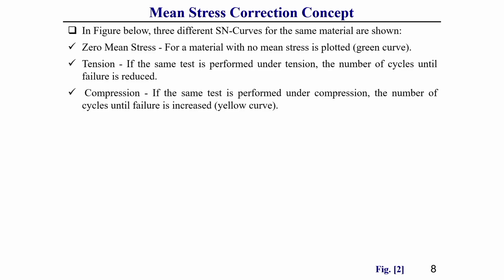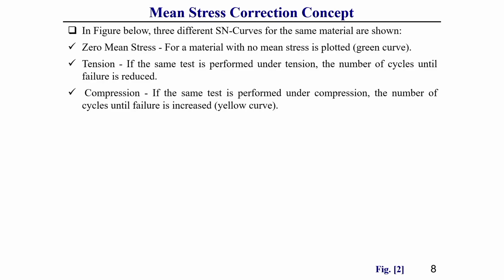Now, we will discuss the mean stress correction related concept. Generally, here I am going to show what mean stress correction is. Mean stress correction is generally used once a component is subjected to fluctuating types of loading. Let us consider a component subjected to fluctuating loading, this is our 0 line, this is time T, and this is the stress value.